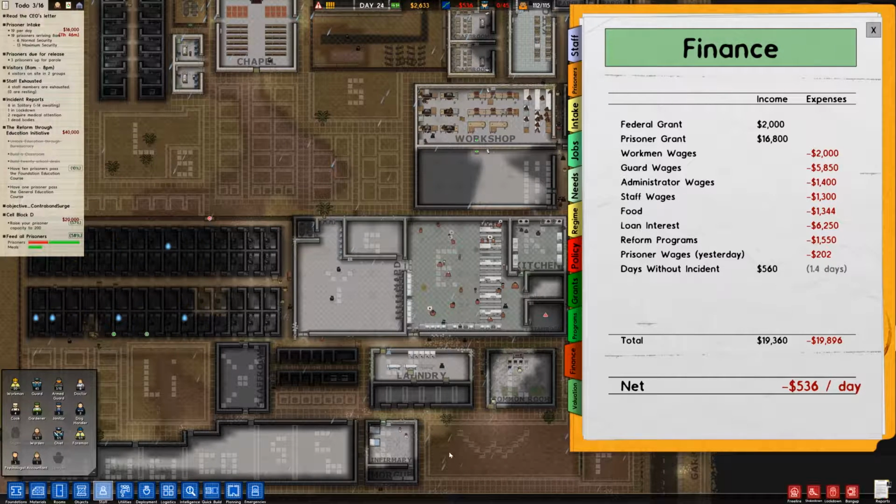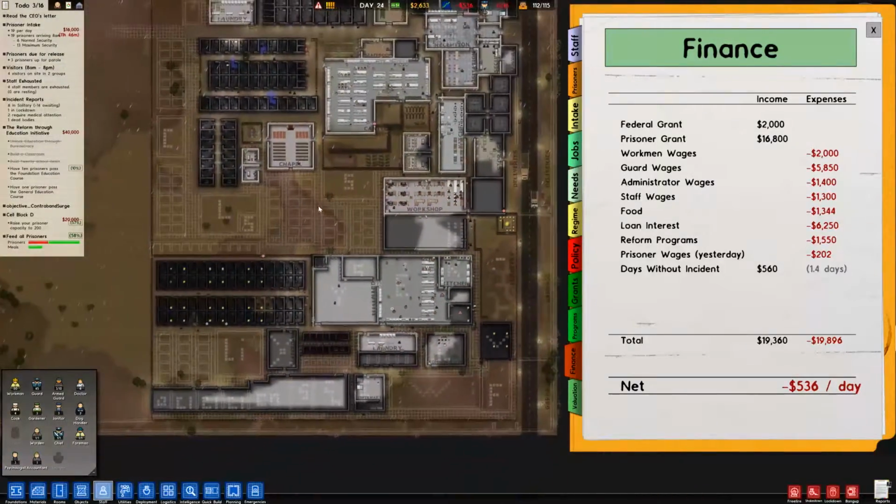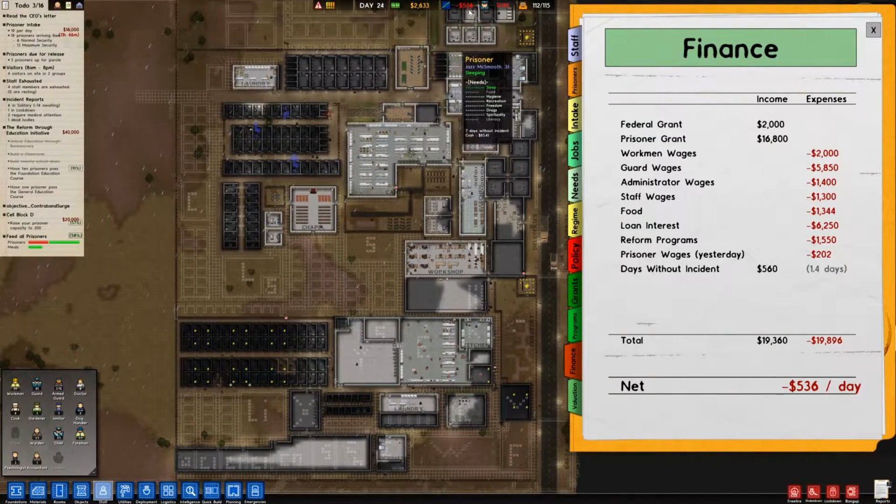And we've got about 3.5 days or so, probably, left in our budget, if you will, until we are no longer able to make the interest payments and we are out of money. We're currently losing $536 a day. That's where the number ended up settling. So we're not in the green after all.